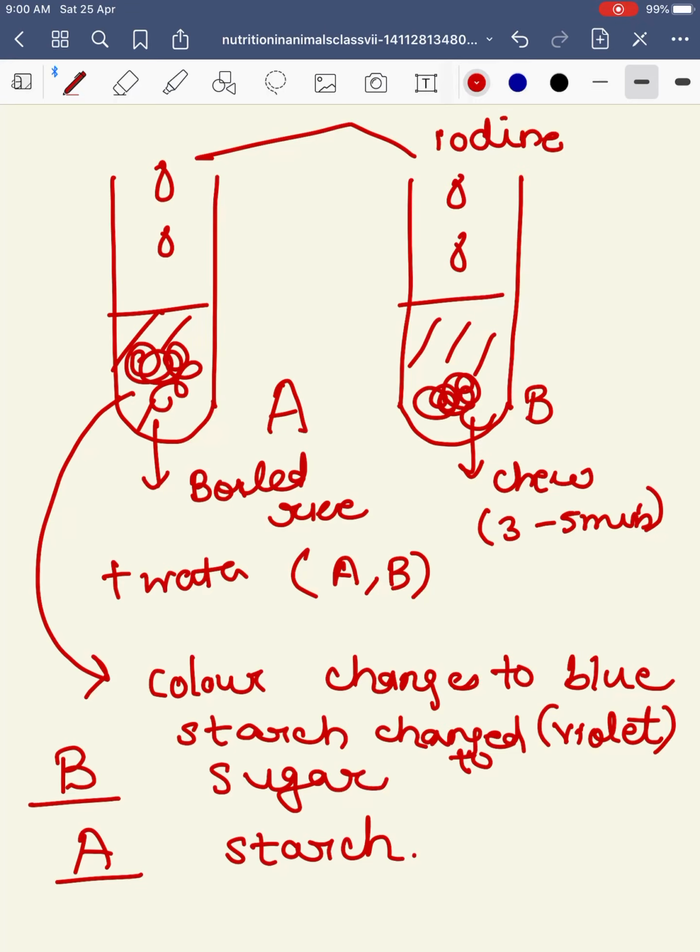Okay. Now, what is the requirement of teeth in our mouth? That we have already discussed, that teeth play a very important role, because without teeth we cannot bite anything, we cannot chew anything. It is very important to take good care of our teeth. Dental hygiene is very important. What can we do about that? We can brush our teeth regularly.